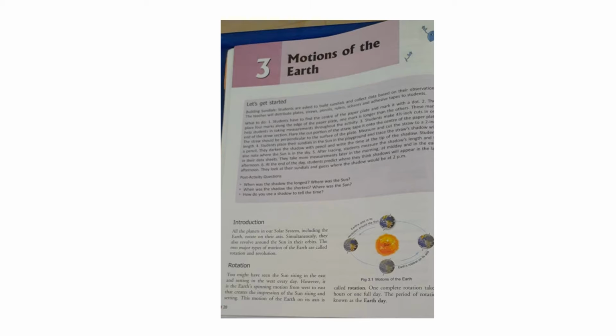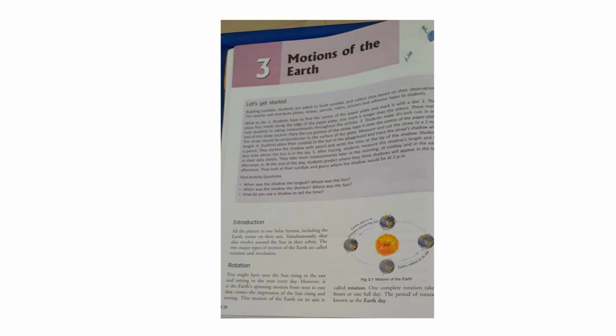This motion of the earth on its axis, seen from a distance in space, the earth seems to rotate in an anti-clockwise direction or from west to east. Actually, the sun rises in the eastern side and sets in the west every day.